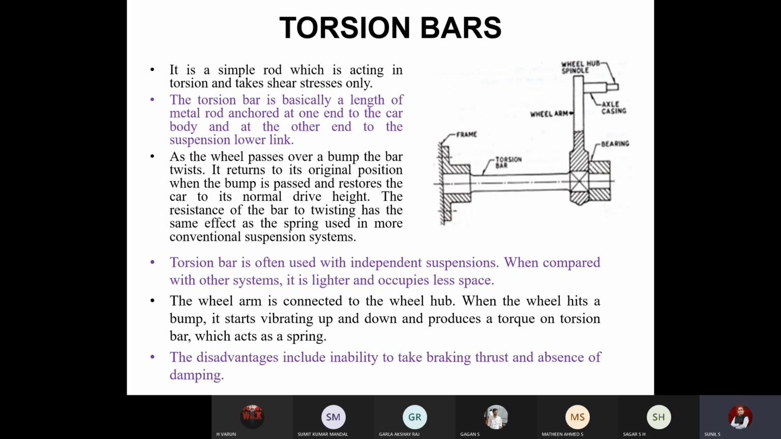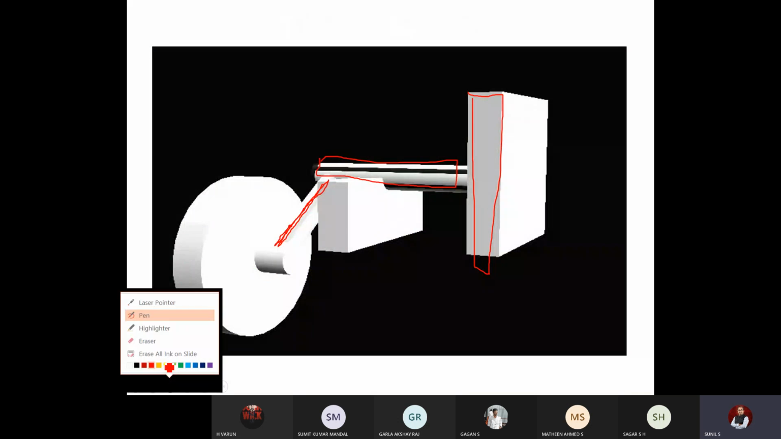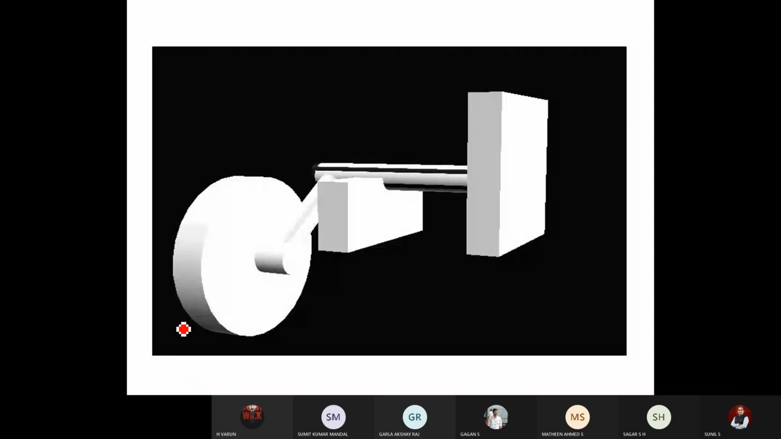The same arrangement we have seen here. One end is fixed to the frame, the other end is connected to the wheel with the help of a wheel arm. So how it works is the next question. You can clearly see in this animation. One second.